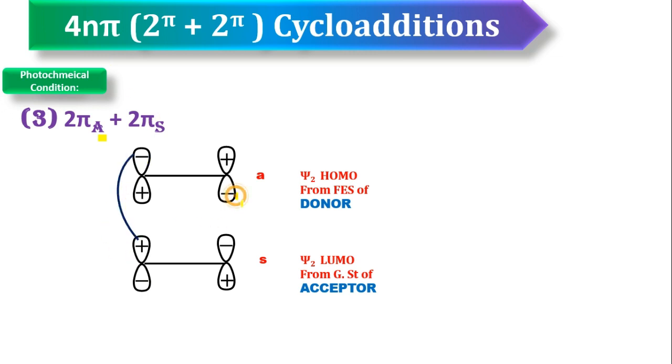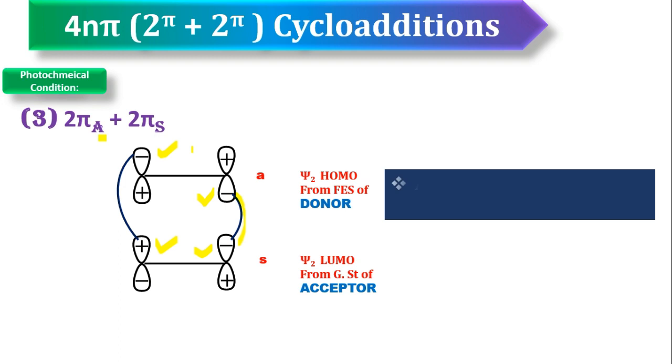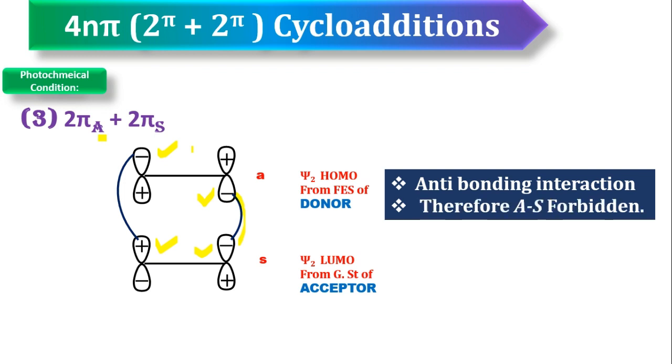Now you connect these two because that is undergoing supra mode of addition. That's why we selected the same side lobes. Here we selected opposite side lobes. Here this is bonding interaction, but here you see this is anti-bonding interaction. So that's why antra supra addition gives anti-bonding interaction. So antra supra addition is forbidden under photochemical condition.